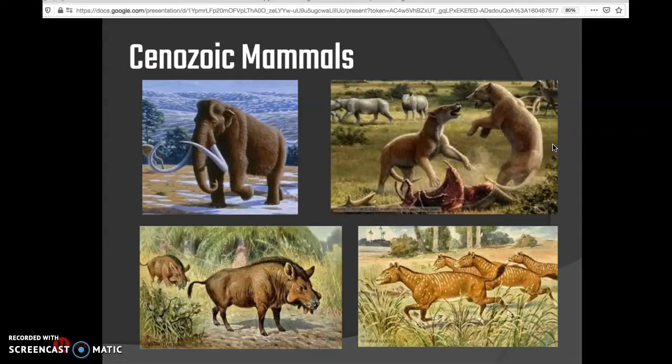Here are some Cenozoic mammals. By the way, because the Cenozoic era was the age of mammals, many of our megafauna, or huge animal life, were actually mammals. There was a time period where we had giant ground sloths, which were about two stories high. We had the woolly mammoths, the saber-toothed tigers, and this picture here has the early horses down there.